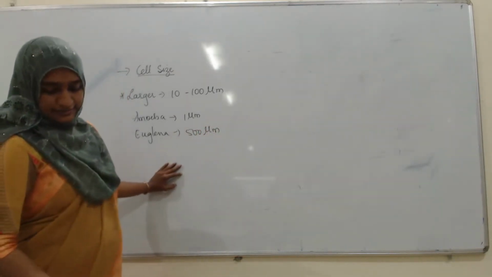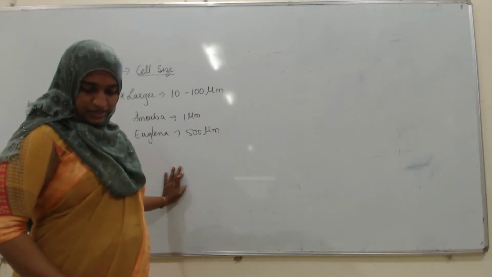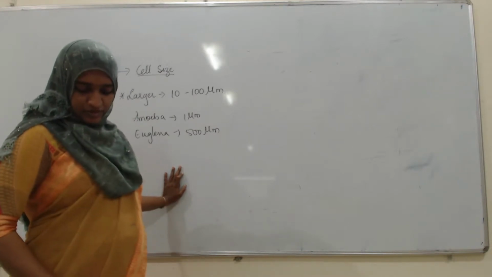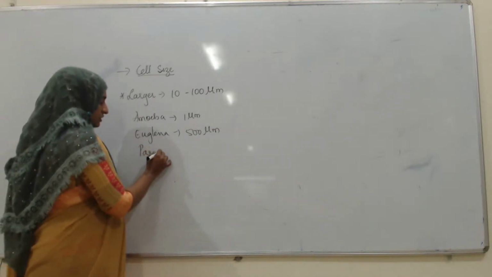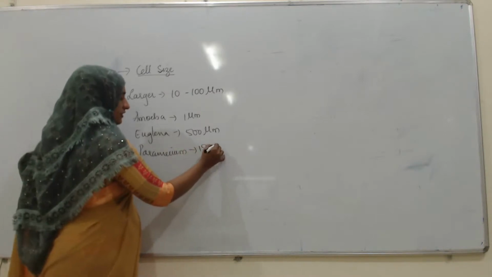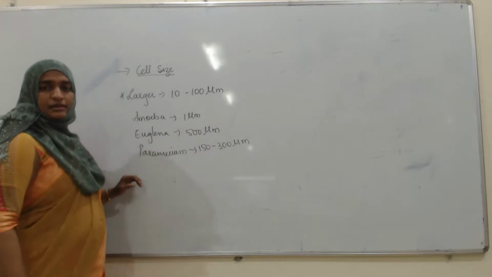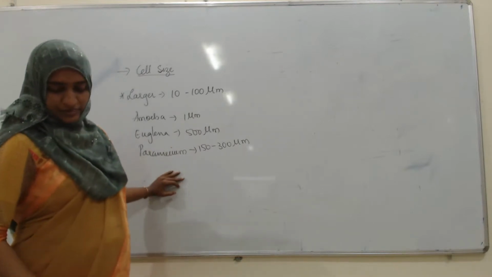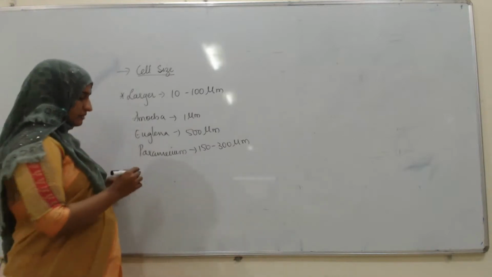Then some other cells, such as Paramecium, have a cell size of 150 to 300 micrometer. Algae will have a height of about 10 centimeters.